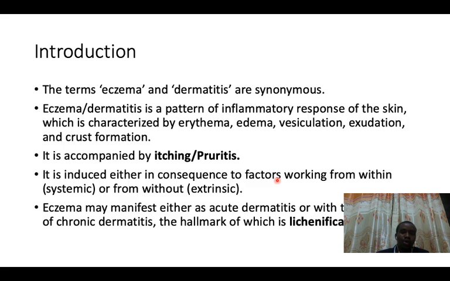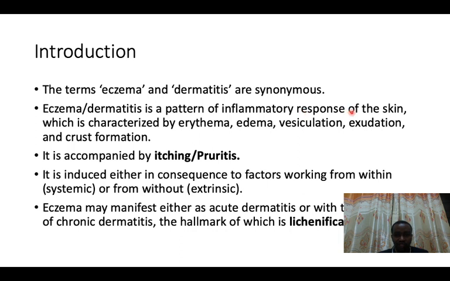So let's begin with the first dermatological condition, which is eczema. The other name for eczema is dermatitis, and as the name suggests, any word ending with itis normally signifies inflammation. So dermatitis is inflammation of the skin. The words eczema and dermatitis in some books are used interchangeably, but eczema or dermatitis is a pattern of inflammatory response of the skin.